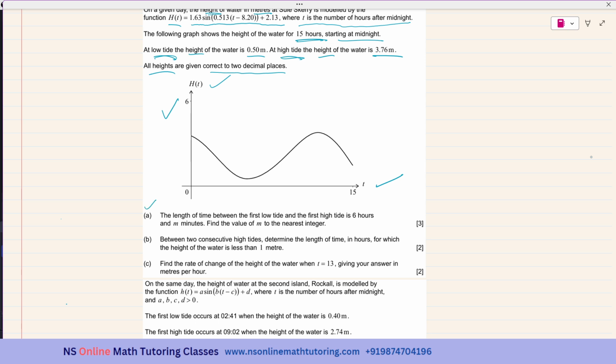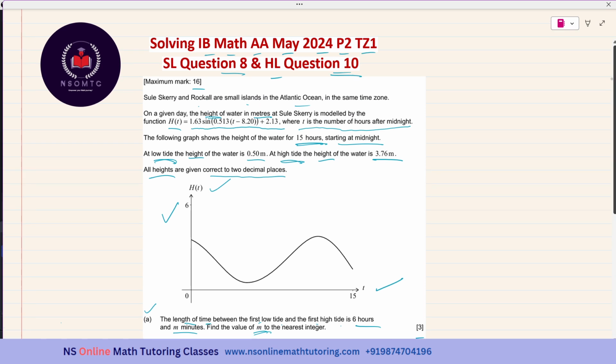Subpart A's question is: the length of the time between the first low tide and the first high tide is 6 hours and m minutes. Find the value of m to the nearest integer. It is worth 3 marks.